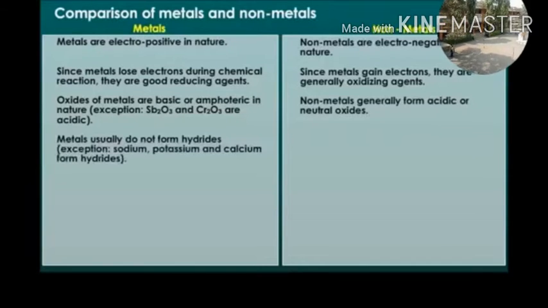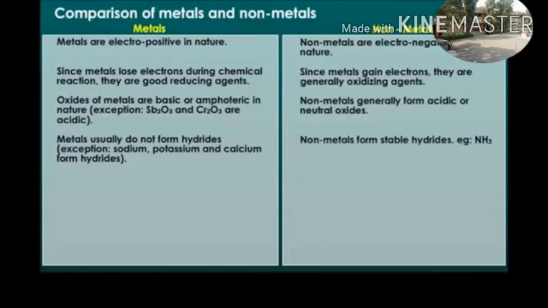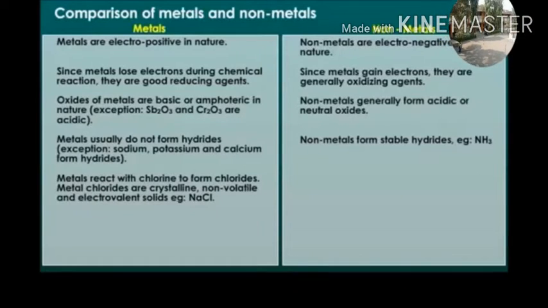Metals usually do not form hydrides. Exception: sodium, potassium and calcium form hydrides. Non-metals form stable hydrides. Example: NH3, ammonia. Metals react with chlorine to form chlorides.